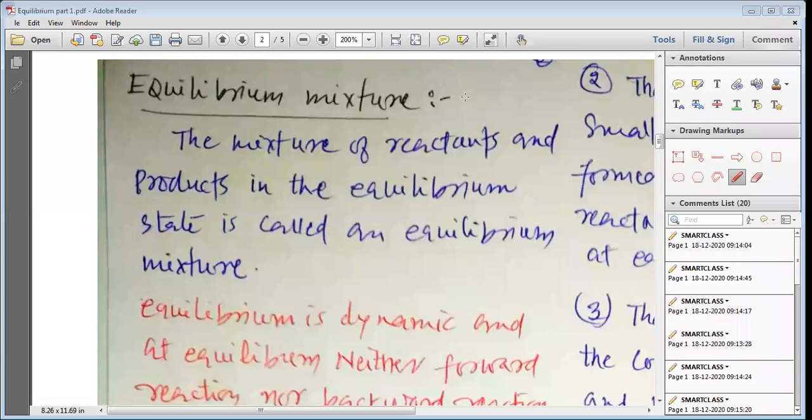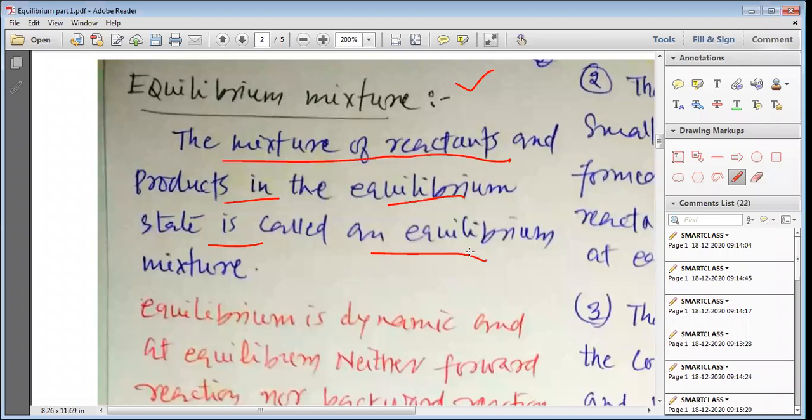Now let us understand what is an equilibrium mixture. The mixture of reactants and products in the equilibrium state is called an equilibrium mixture. So this is how, my dear students, we understand about the equilibrium mixture. Now let's move forward and understand.